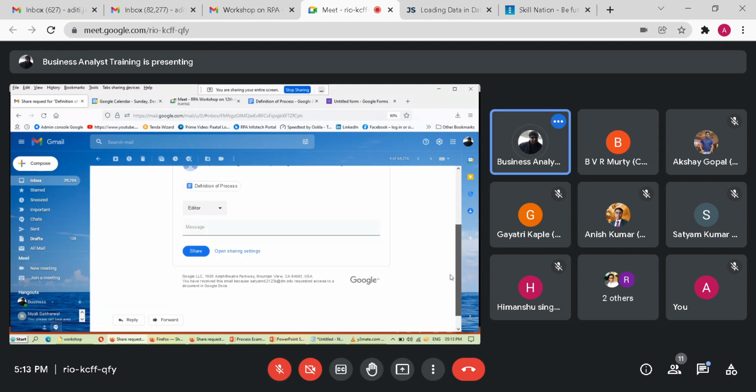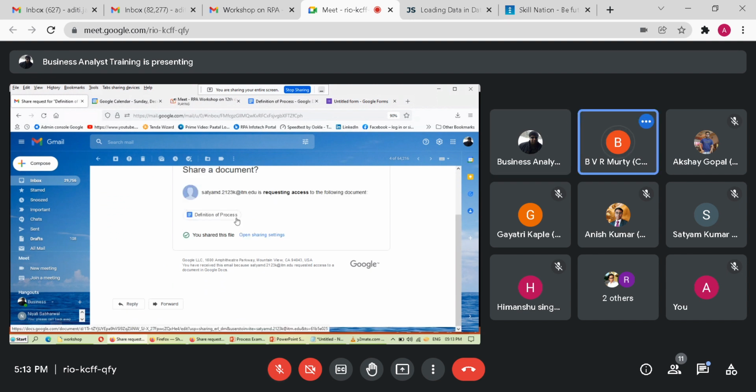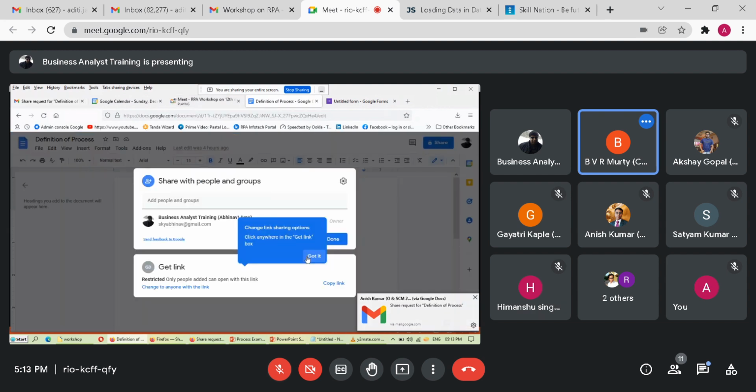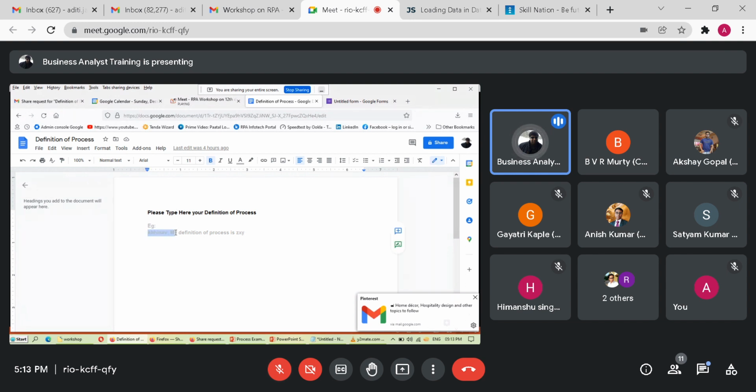If you have got a permission, please type your name here like this, and then what is your definition of a process? And then we'll look at what it actually is.